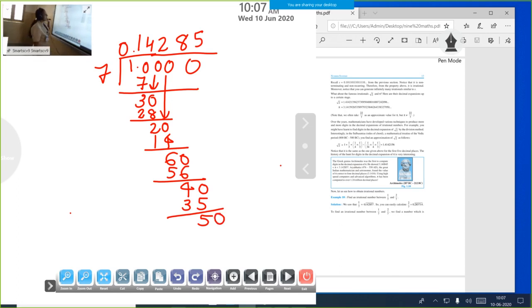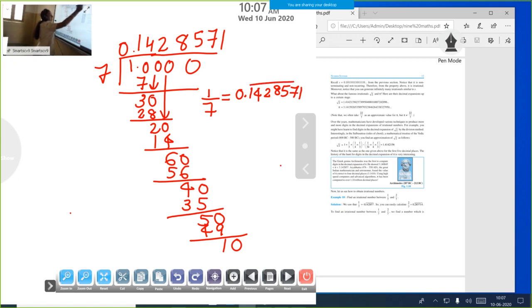Then remainder 5. Again we can put 0 there. The value doesn't change. Then 7, how many times? 7 times 7 is 49. What's our remainder? 1. Again we can write 10. See, our first step is also 10. What's our next number? 1. This shows that 1 by 7 is repeating. So we can write the value of 1 by 7 equal to 0.1428571. After this it is repeating, so you put a bar over it.